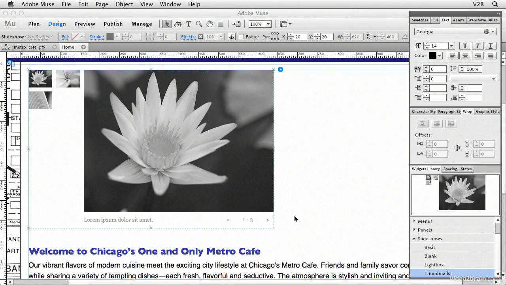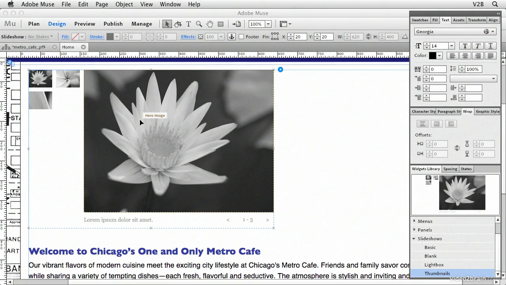Now keep in mind, this is a pre-built widget, so it has some sample photos in it, and it doesn't mean that you have to use those photos in your slideshow. Okay, they're just there for placement only so that you can get an idea of where the thumbnail images are positioned and how large they are and how large the hero image is, so you can get a feel for what this slideshow is ultimately going to look like.